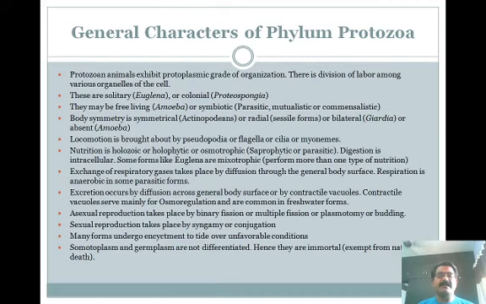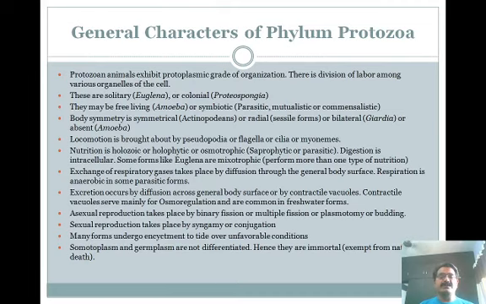Exchange of respiratory gases takes place by diffusion through the general body surface. Respiration is anaerobic in some parasitic forms. Excretion occurs by diffusion across the general body surface or by contractile vacuoles. Contractile vacuoles serve mainly for osmoregulation and are common in freshwater forms. Asexual reproduction takes place by binary fission, multiple fission, plasmotomy, or budding.